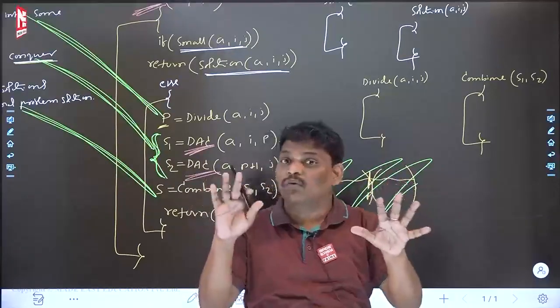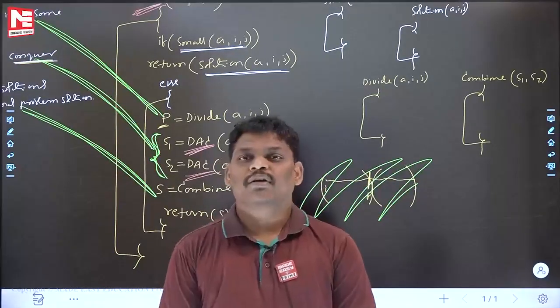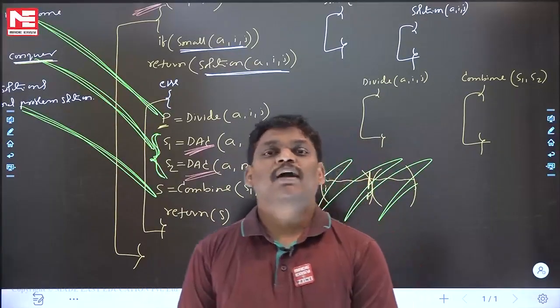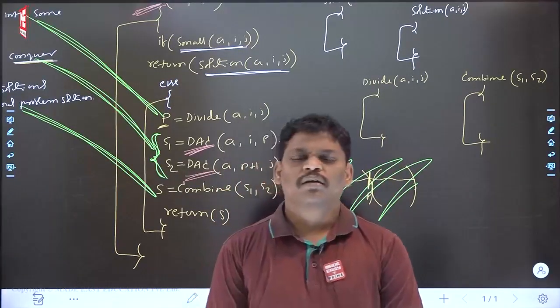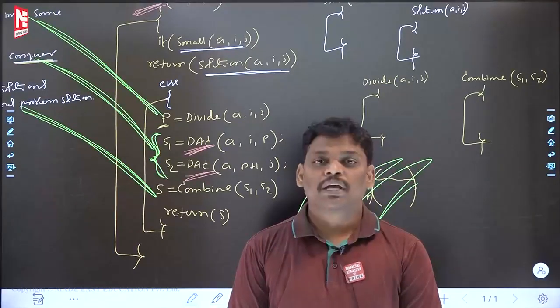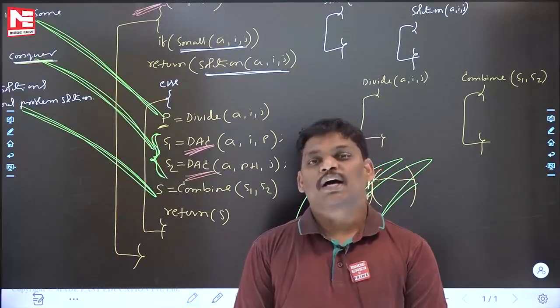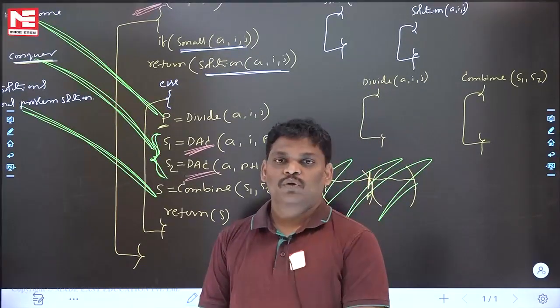I am thinking that you got what is the meaning of divide and conquer. Can you help me now? Divide and conquer, what is the meaning? First of all, check whether the problem is small or big. Small, nothing to do, return the solution. Big, then first step, divide. Next conquer. Next combine. You got some rough idea.